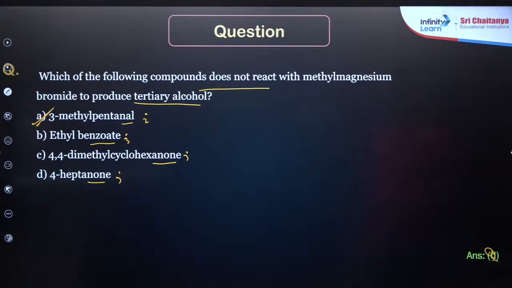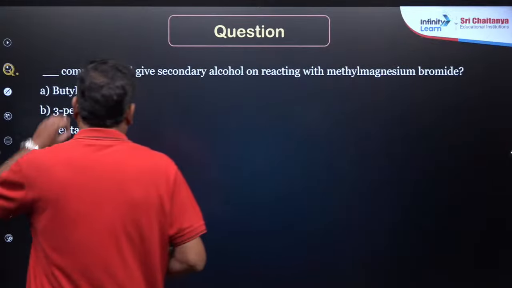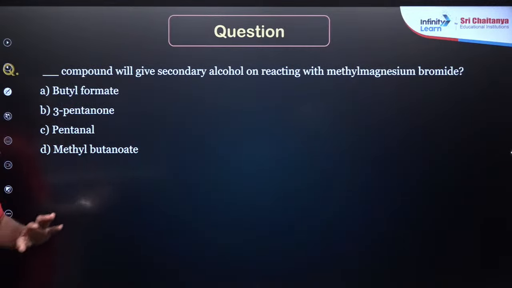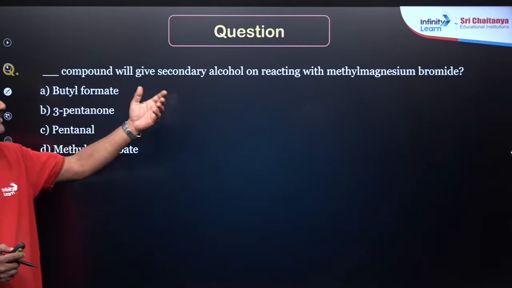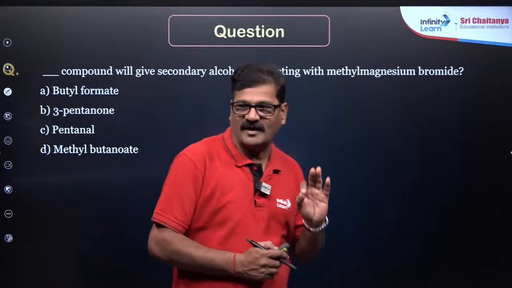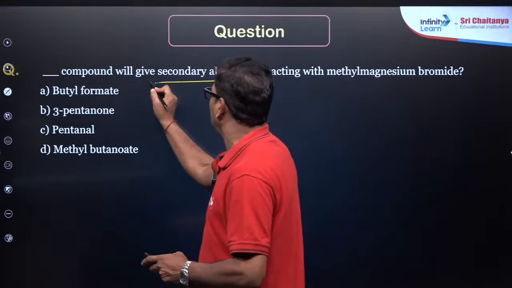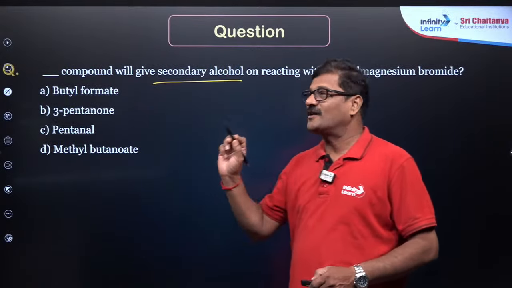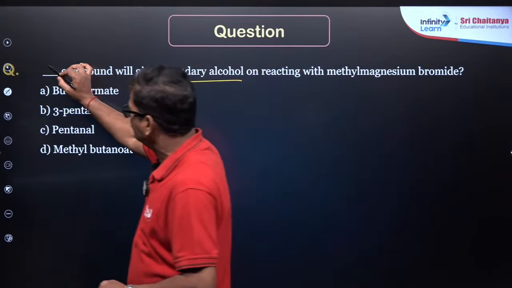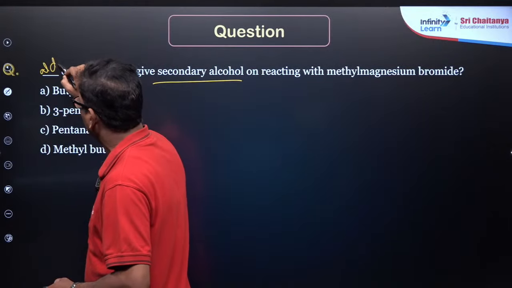Yeah. Now, let us see one more. Which compound will give secondary alcohol on treatment with methyl magnesium iodide? So, it is asking about secondary alcohol. If it is asking about secondary alcohol, it is supposed to be an aldehyde.